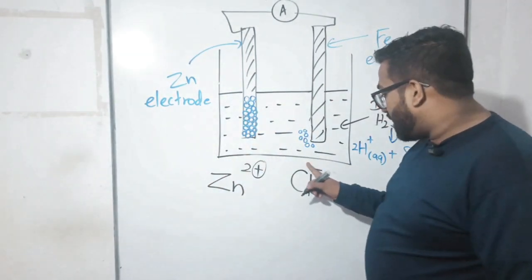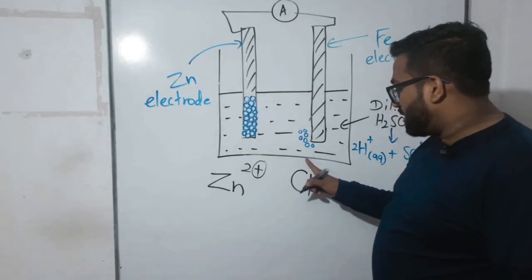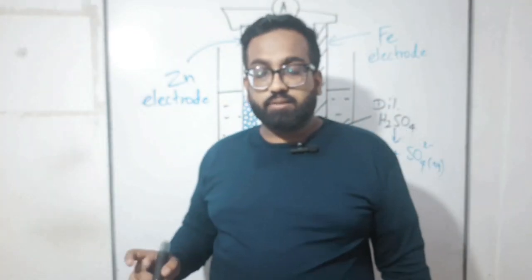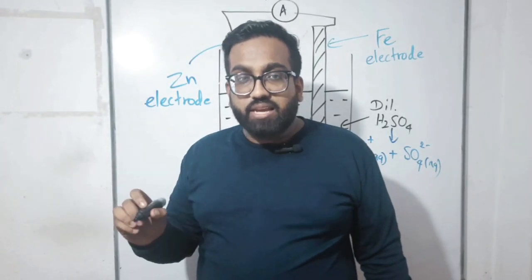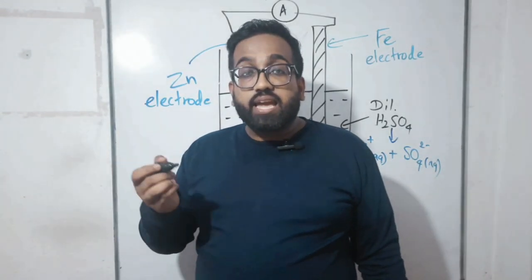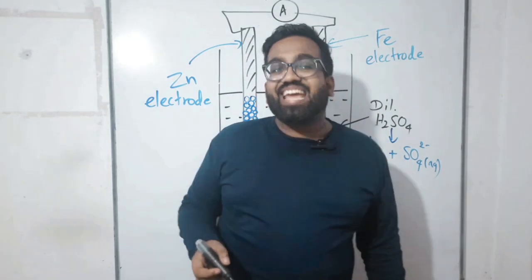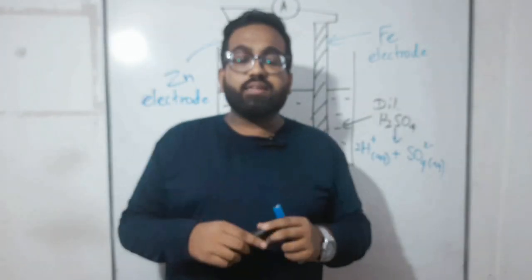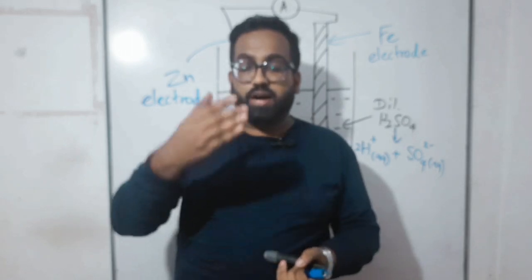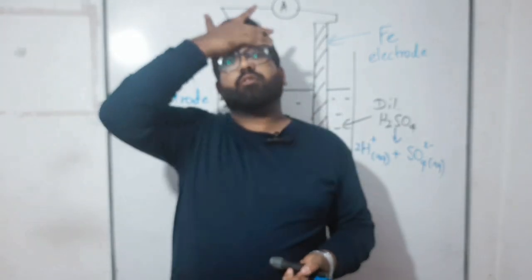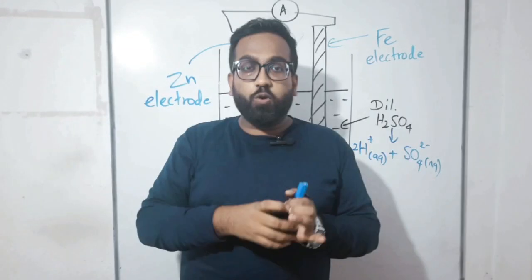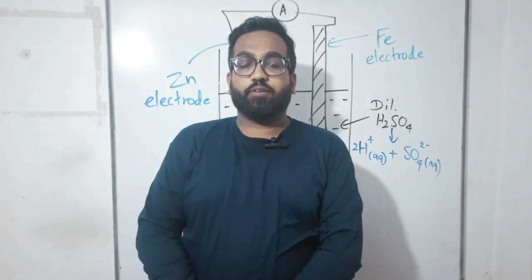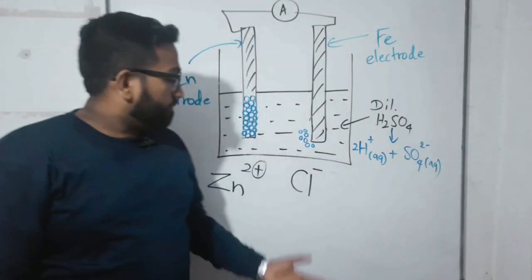Normally we don't put 1, but you should know if no number is there, it is 1. What do you mean by this minus? Negative. It means electrons were gained, obtained. So remember, positive ions are always made after releasing electrons. Negative ions are always made after gaining electrons. Do you understand what I say?